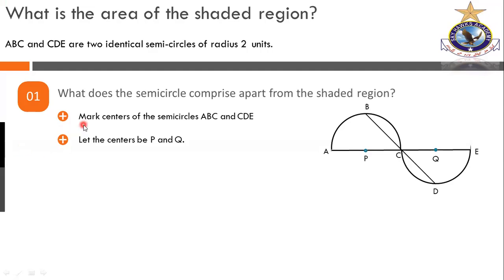Mark centers of the semicircles A, B, C, and C, D, E. Let the centers be P and Q. So it's very simple.